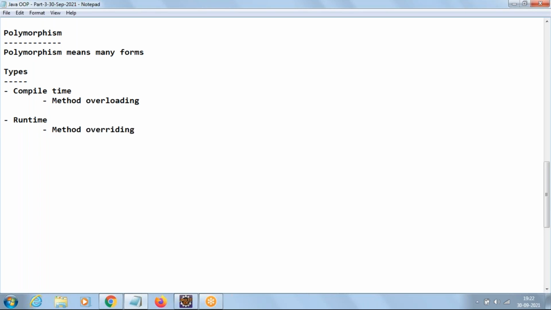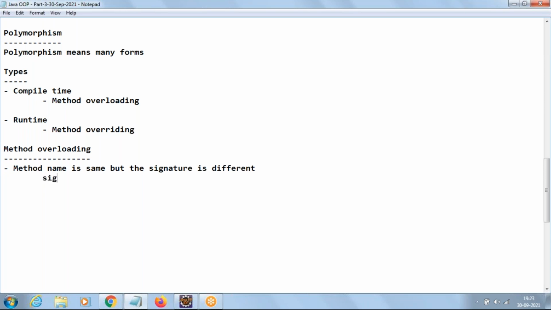Let us understand what is this overloading and what is this overriding. Let us initially go with method overloading. These two are very important for interviews also, as a beginner. The meaning of method overloading is the method name is the same but the signature is different.